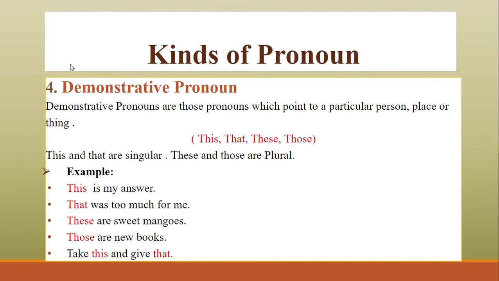So what comes in the demonstrative pronoun? Demonstrative pronoun tells us about one or which group of person, place, or things are referred to. This, that, these, those. This and that, no doubt, are singular. These and those are plural.